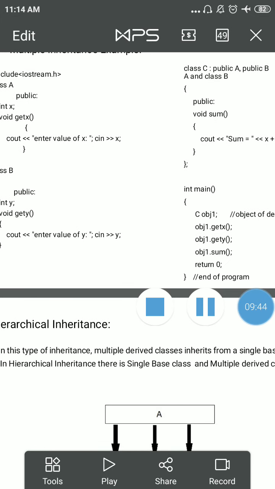So for member functions, always use the public access specifier. If you want to implement properly, member functions should always be declared or defined in the public section of the class.